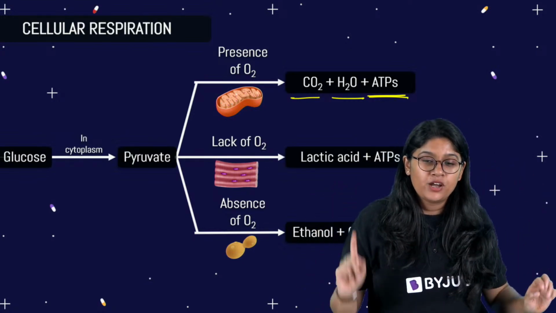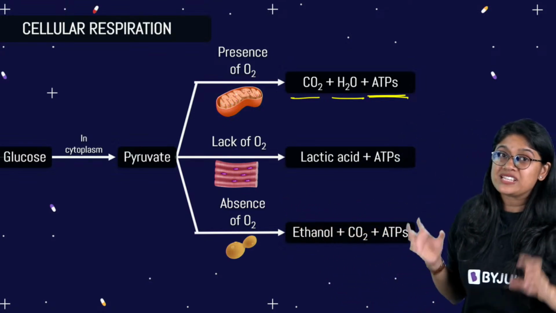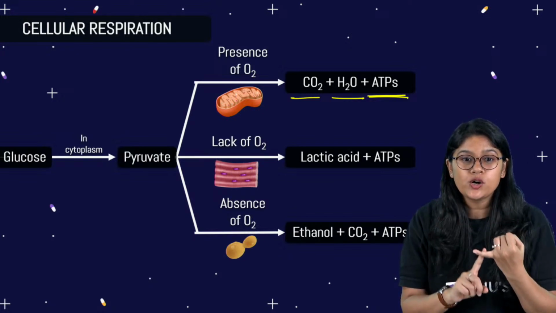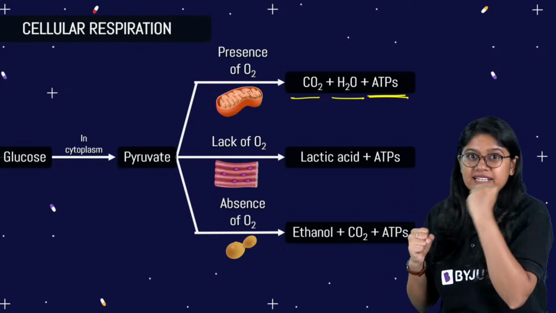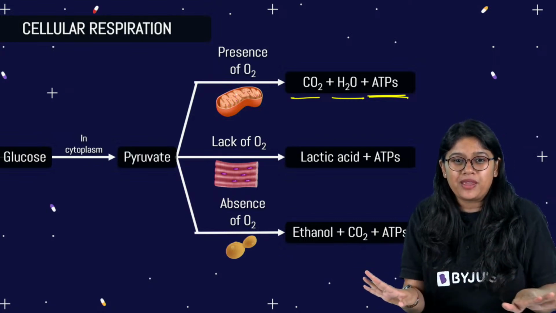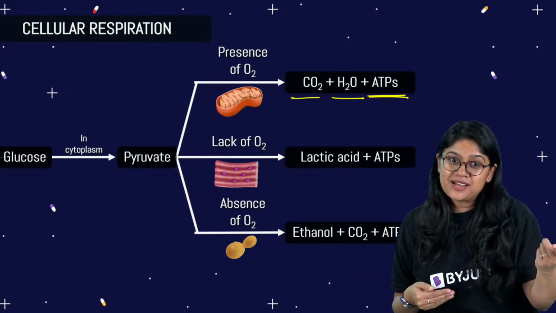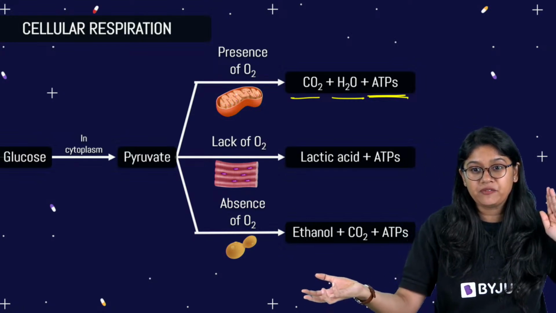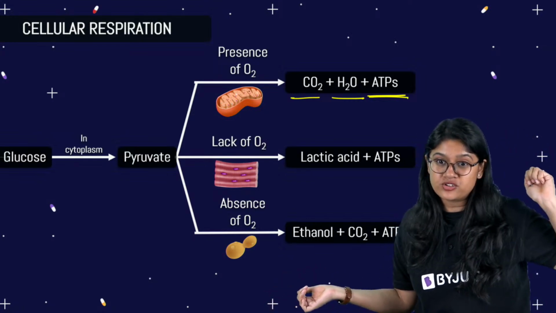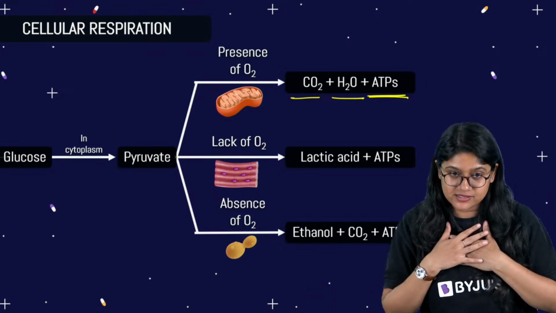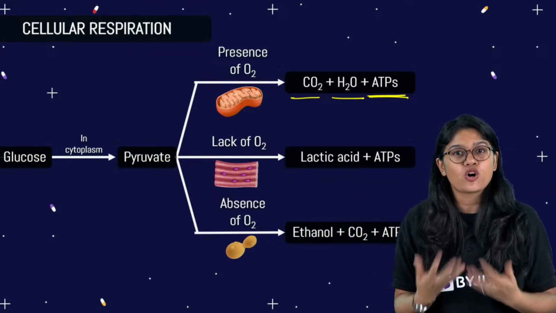Clear? Let's quickly recall. Cellular respiration happens inside the cell, right? Glucose, nutrient goes inside the cell. Cytoplasm में it swim करता है. Just keep on swimming. Then in the cytoplasm there is a reaction happening. We'll see the formation of pyruvate. This pyruvate with oxygen goes to the mitochondria and we will see the formation of CO2, H2O and ATP in our cells. In a normal state when we have oxygen.